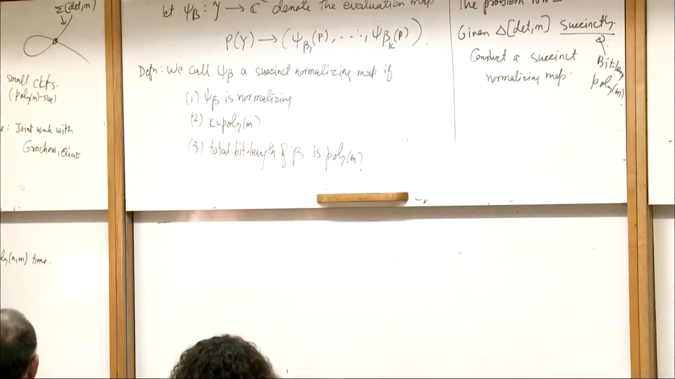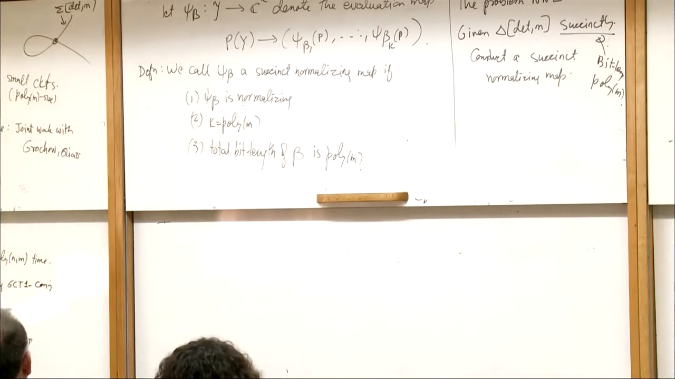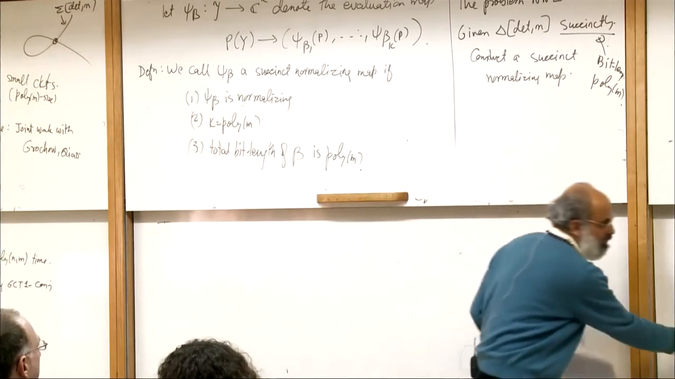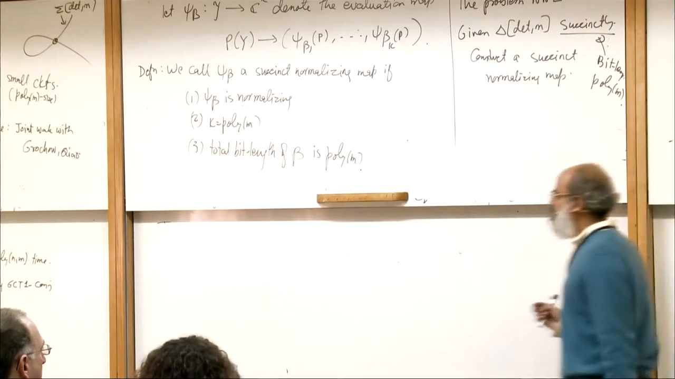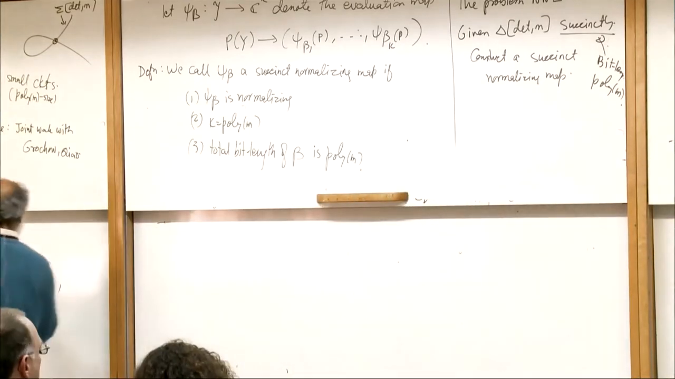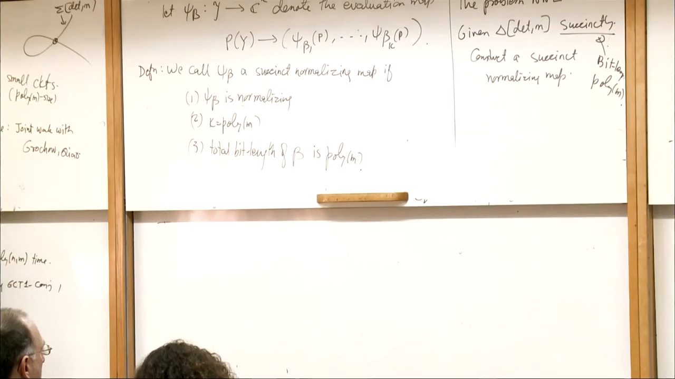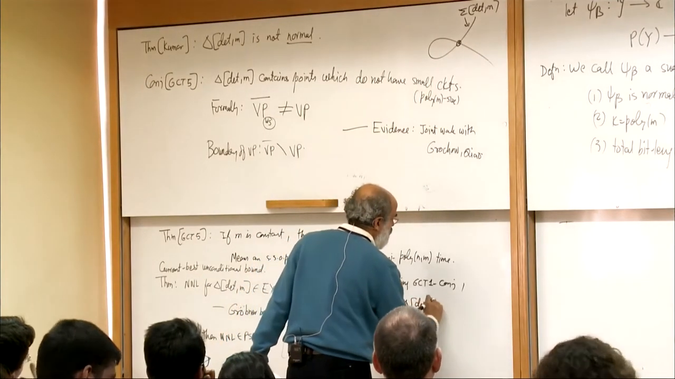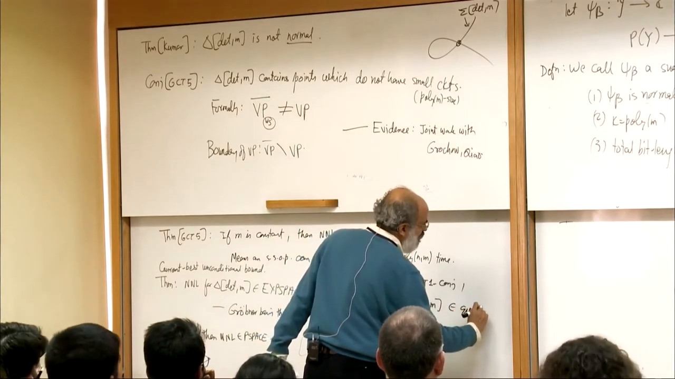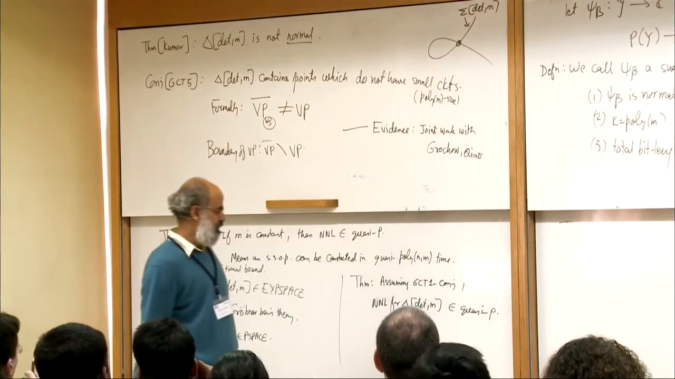So the theorem is that, assuming the GCT1 conjecture for the hardness of the permanent, okay, where did I say this? Yes, not super polynomial, but I'm assuming 2 to the n to the epsilon. If that is a true conjecture, then NNL for this belongs to quasi P. Also actually quasi det, whatever.